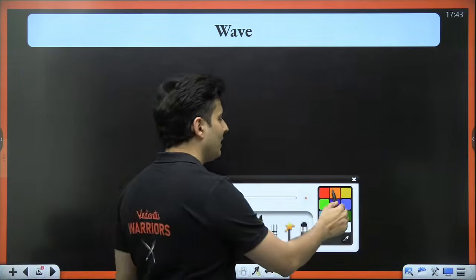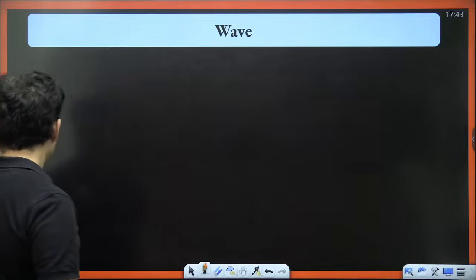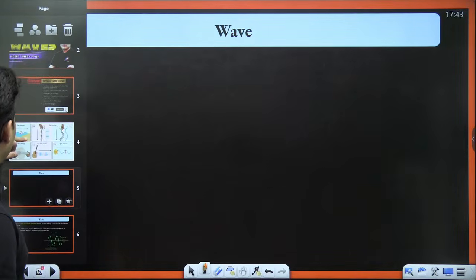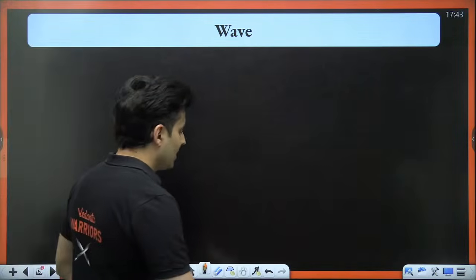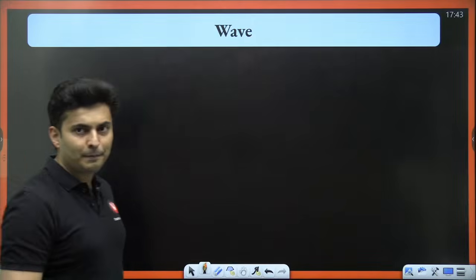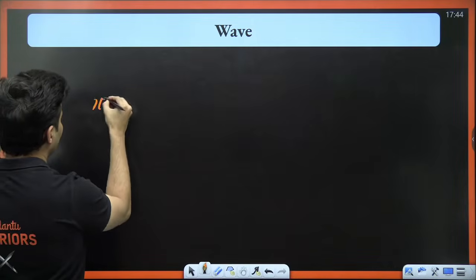So let me give a very straightforward example, my dear warriors. What is the difference between a wave and the opposite of it? So what happened is, one day Pandu was standing in a line.